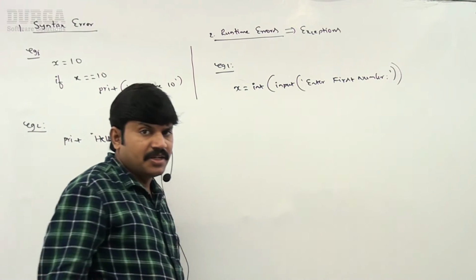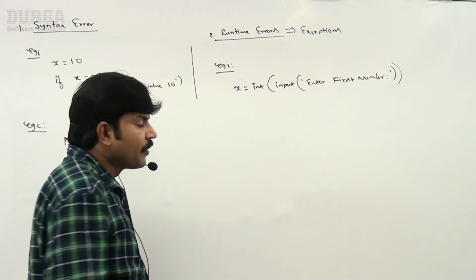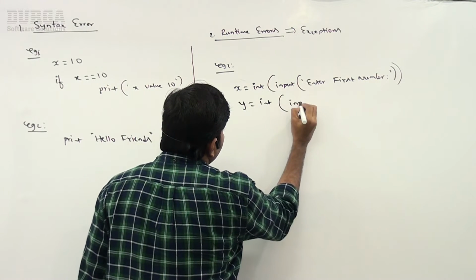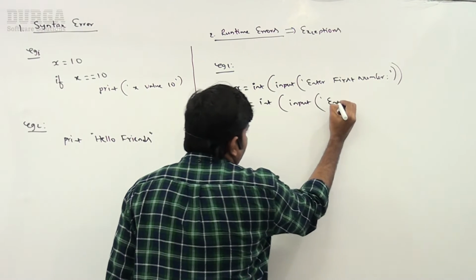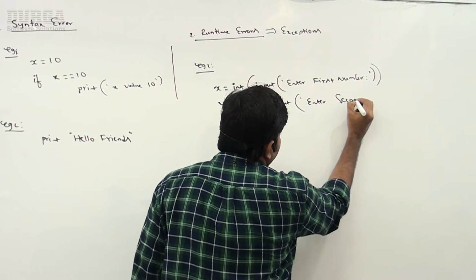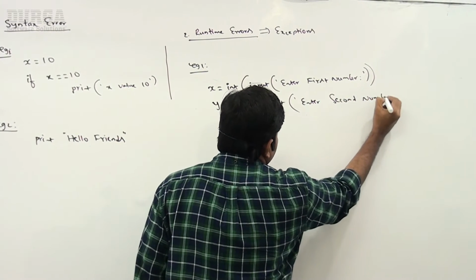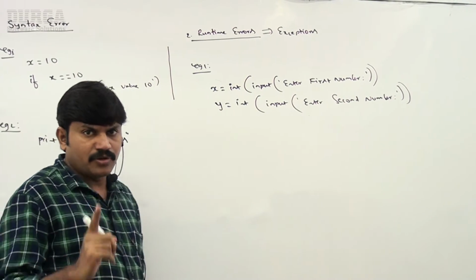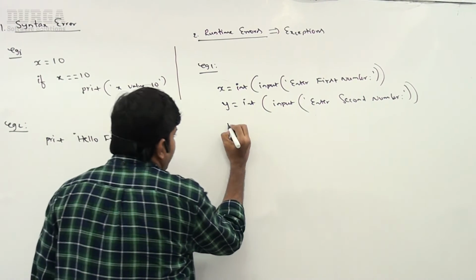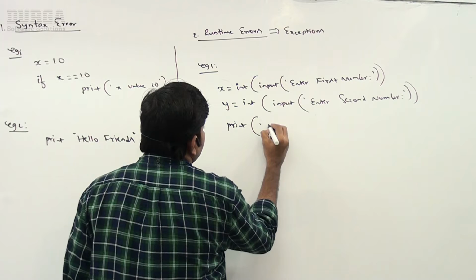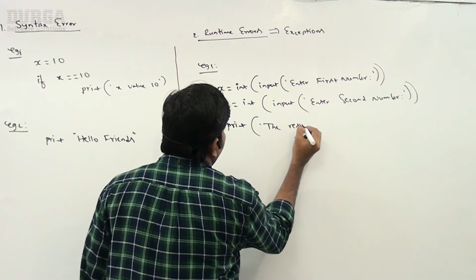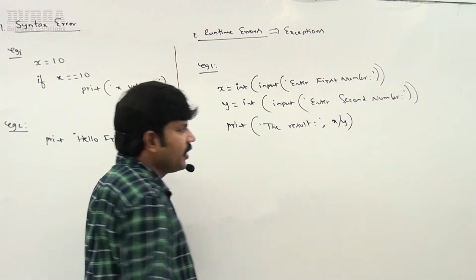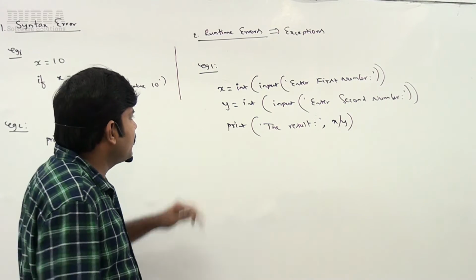I'm always expecting an int type, that's why typecasting to int. Next, y is equal to int of input of "enter second number". Now my target is print of the result, x by y.